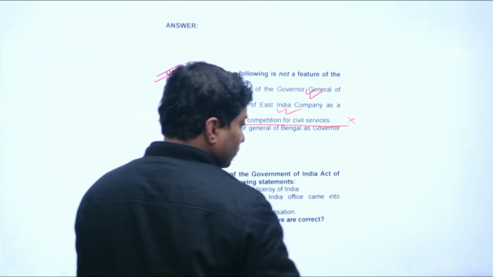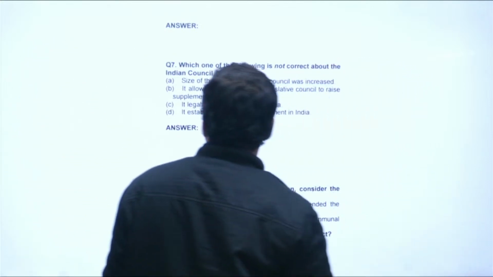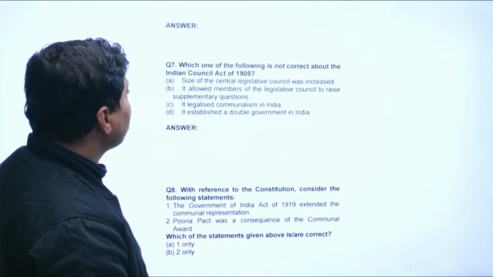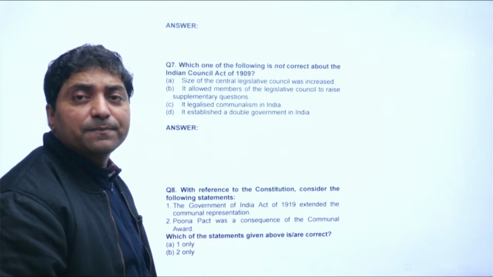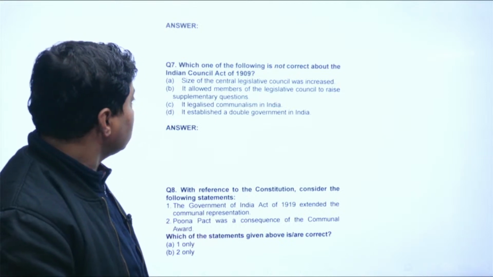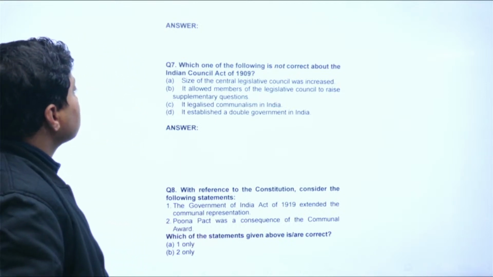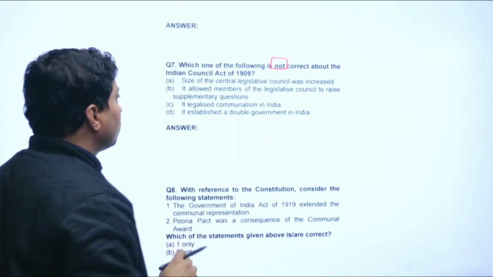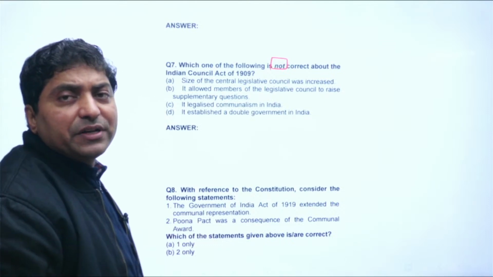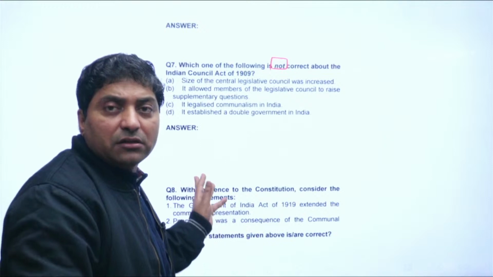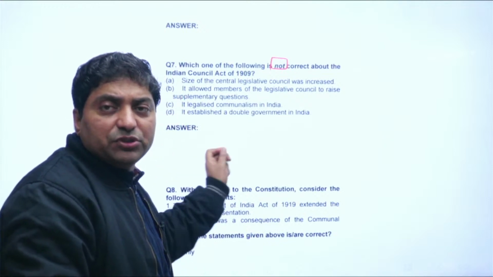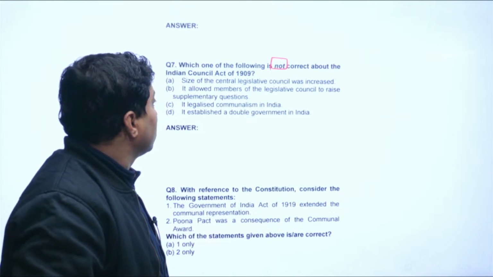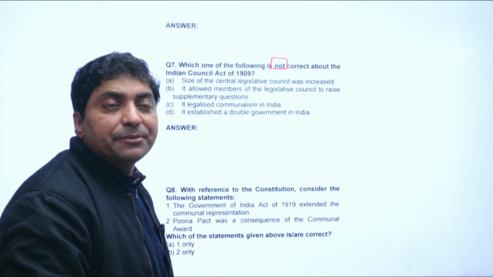Now, let me move to two more questions. Look at question number 7 here, and the question is, which one of the following is not correct about the Indian Council Act 1909? Look at the question. You must mark the word not. Sometimes what happens? We read it as correct, and then there are several correct statements, and one of them you fill. That is the mistake you make, and therefore you must read the question very carefully.